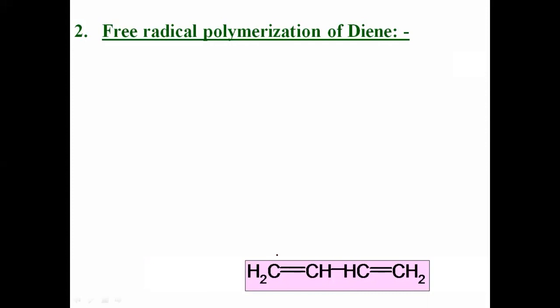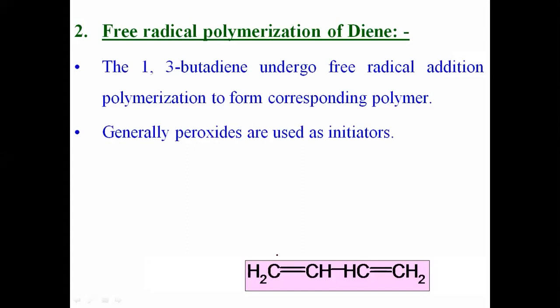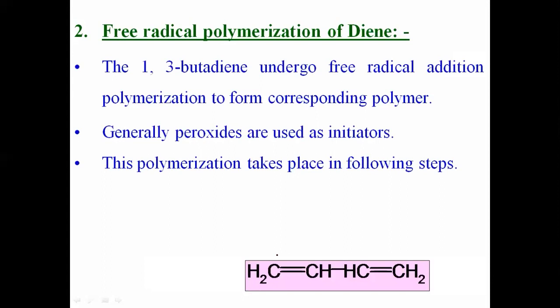Now let us see how that butadiene undergoes polymerization. Here it undergoes free radical addition polymerization. That polymerization takes place through the formation of a free radical and it is initiated by peroxide. Means here also the catalyst is peroxide. Again there are different steps of that polymerization: chain initiation and chain propagation. Let us see how the polymerization occurs.